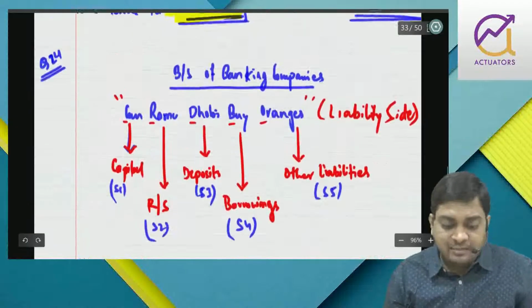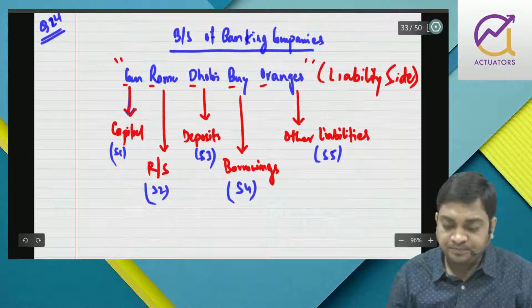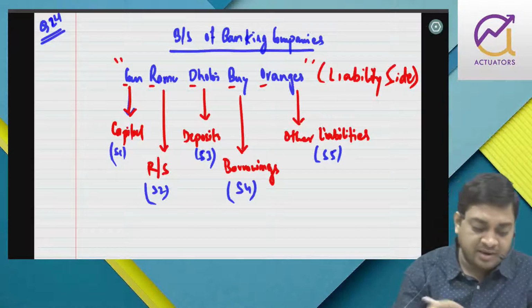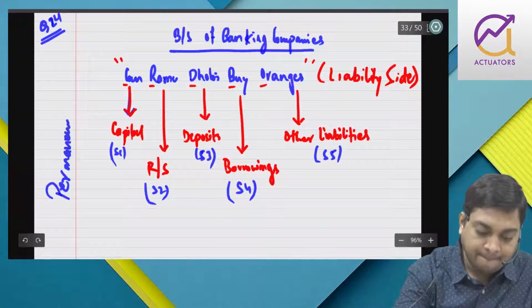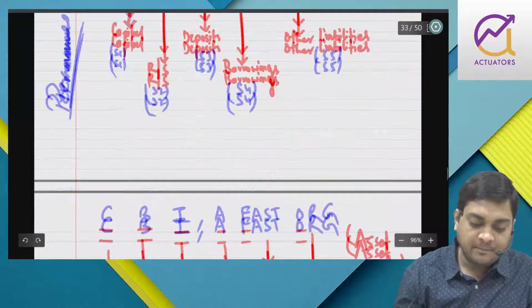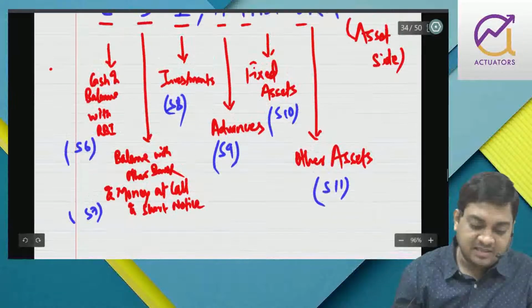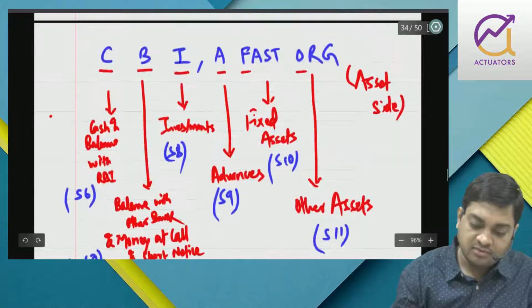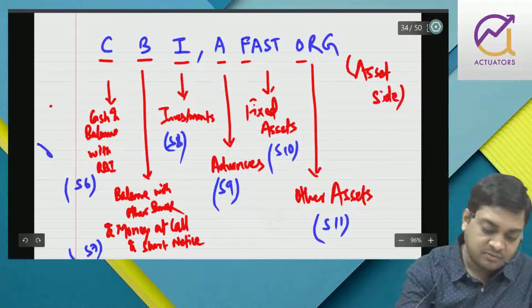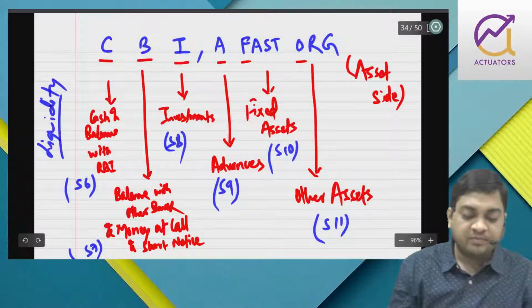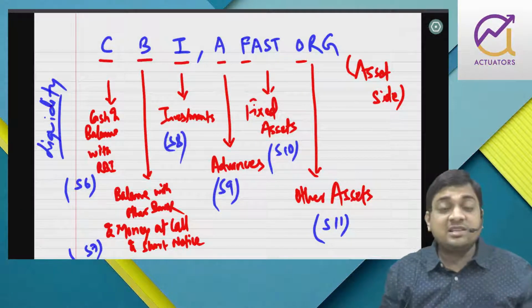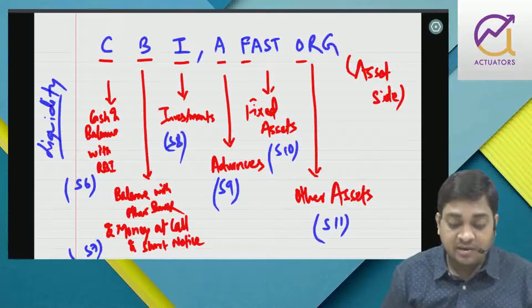So this is the liability side on the basis of permanence. And this is the asset side on the basis of liquidity. In our foundation classes, we might have learned the marshalling part, right?